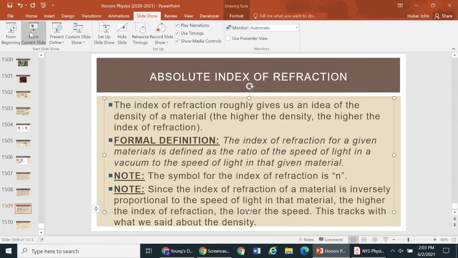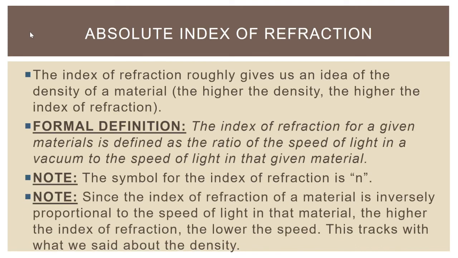Now, we are going to show the equation in a second, but it's a good thing to pay attention to the fact that the index of refraction is just a ratio. It tells us how much faster the speed of light is in a vacuum than it is in any material. Take a second to pause this video here and write that down. And when you hit play, take a look at the equation.